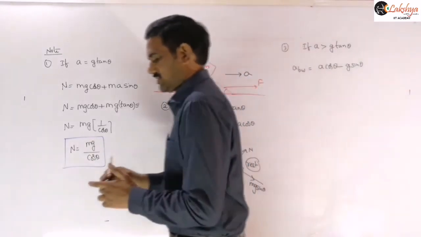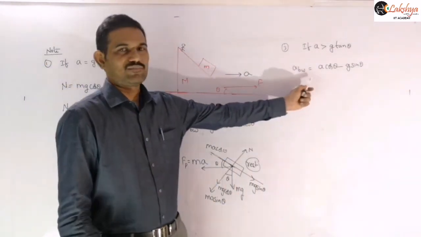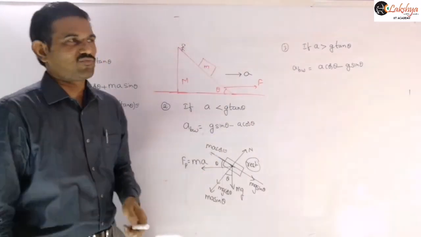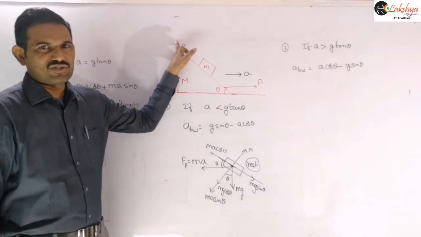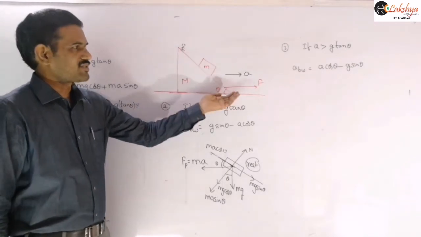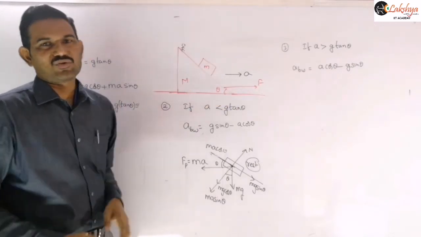a cos theta minus g sin theta. This case is also important. That means by applying such a larger force, they will ask what is the time taken by the block to reach the top of this wedge from the bottom. Initially the block is at the bottom. So what is the time taken to reach the top?